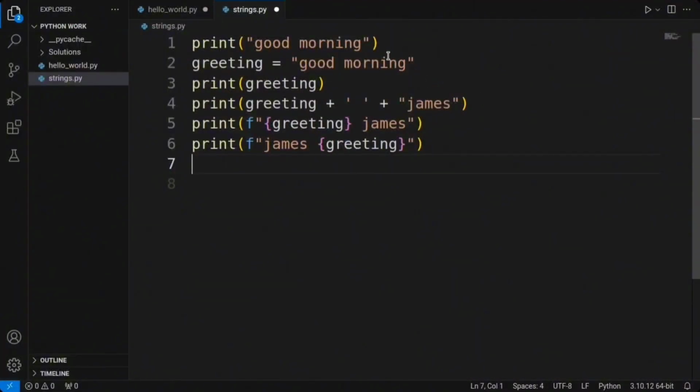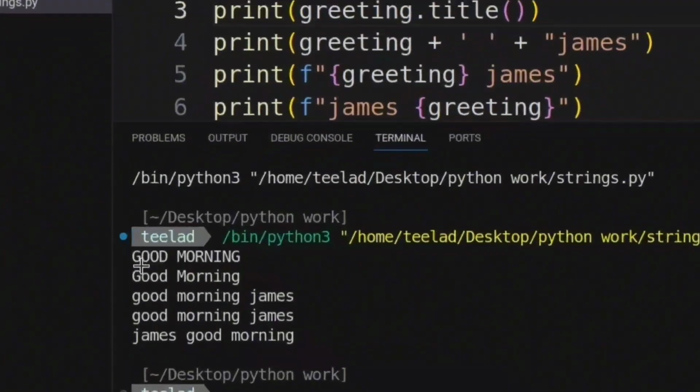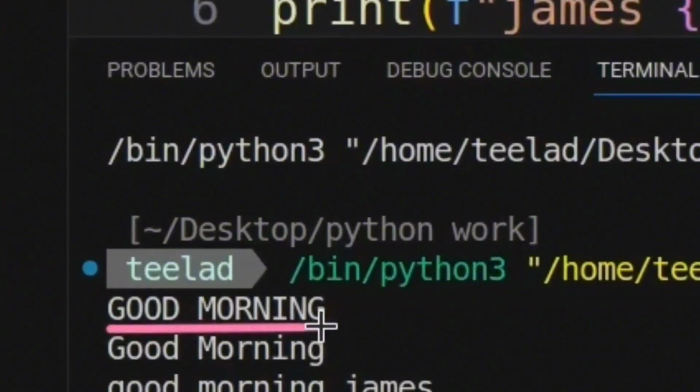Let's revisit our first line of code, which says print good morning. Now, let's apply the uppercase method by using .upper. This will transform everything into capital letters. As a result, all our text in the terminal will be written in capital letters. Moving on to our variable, we can also add the title case method by using .title. This will capitalize the first letter of each word in our variable. Let's give it a try and see how our output changes. Python has successfully changed our text to capital letters and our variable to title case.